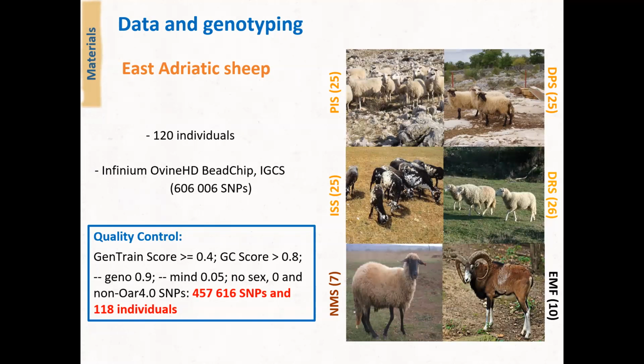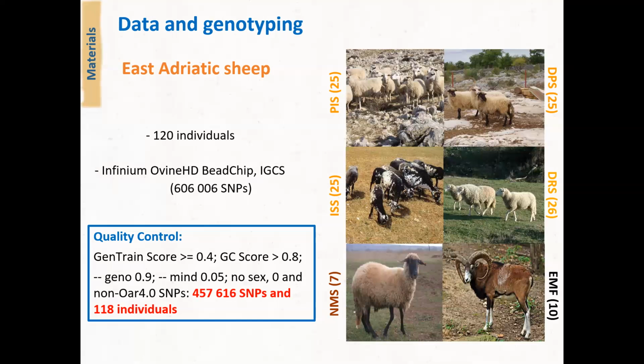We have genotyped 4 Croatian breeds, Krk Island sheep, Dalmatian Pramenka, Istrian sheep, and Dubrovnik Ruda sheep, as well as 1 Macedonian Pramenka breed and European Mouflon. That would be a total of 120 individuals. For genotyping, we have used the Infinium ovine HD SNP chip that annotates 606,000 SNPs. After the quality control, some animals and SNPs were lost, but we finally ended with around 450,000 SNPs and 118 sheep.